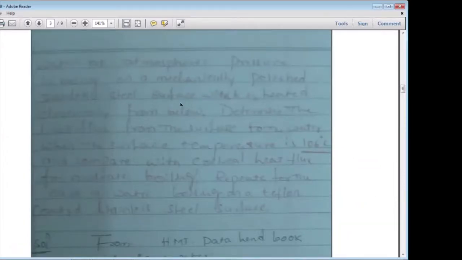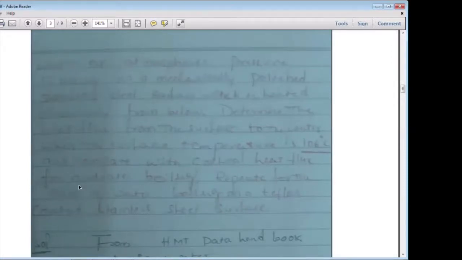You have to remember the material: stainless steel surfaces which are electrically heated from below. Determine the heat flux from the surface to the water when the surface temperature is 106 degrees Celsius, and compare with the critical heat flux for the nucleate boiling.